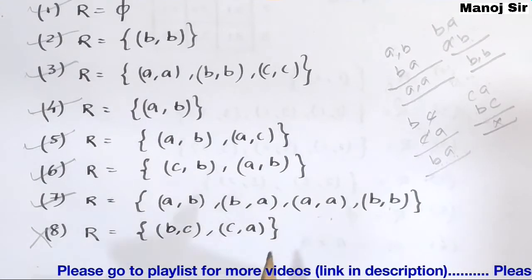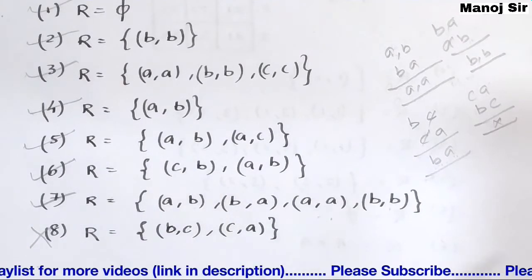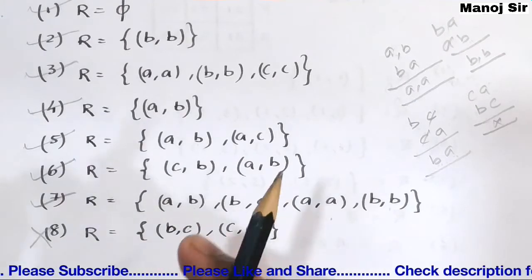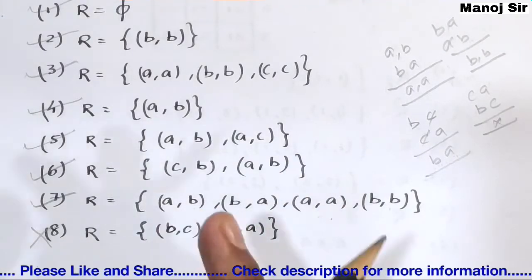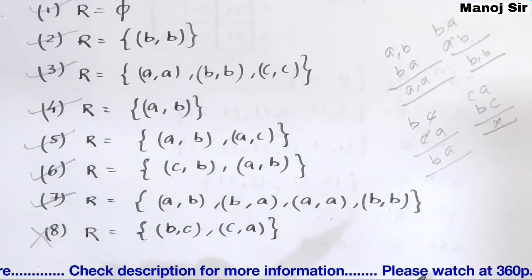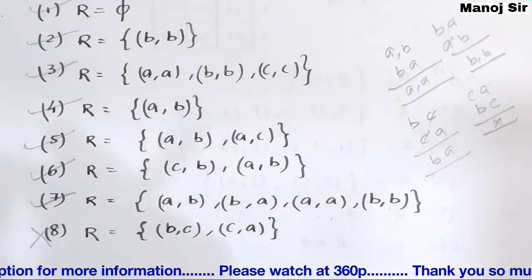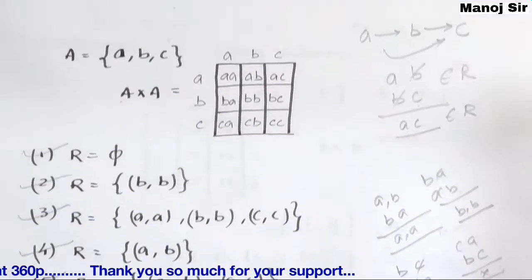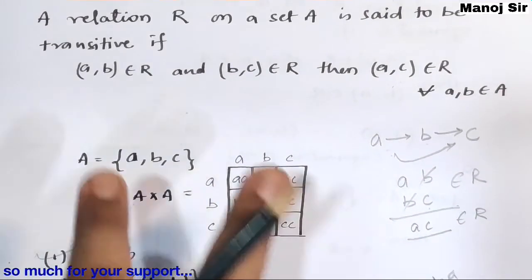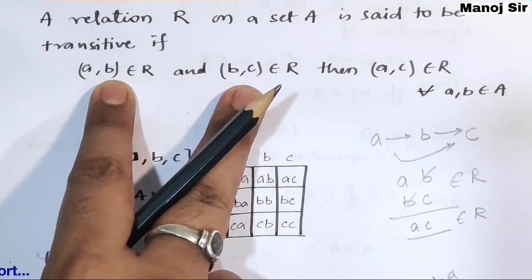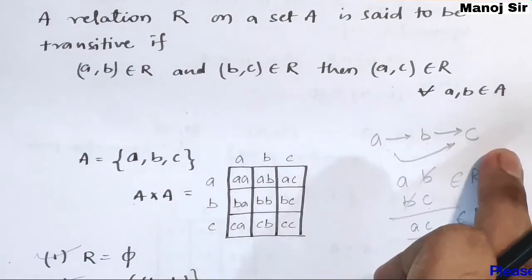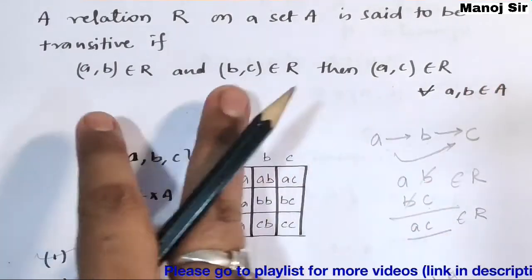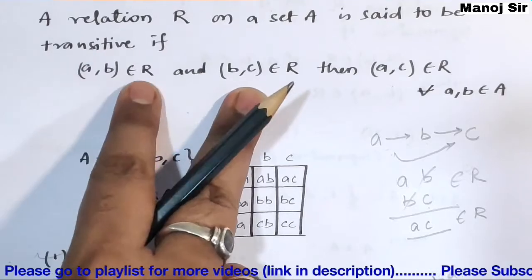So in this video we have learned what a transitive relation is and what is not, which relation is transitive and which is not transitive. For this we need to find the transitive pair. When we try to find the transitive pair, if these two types of pairs exist, that is A B and B C, then only we try to find A C. A C is the transitive pair for these two, that is A B, B C.